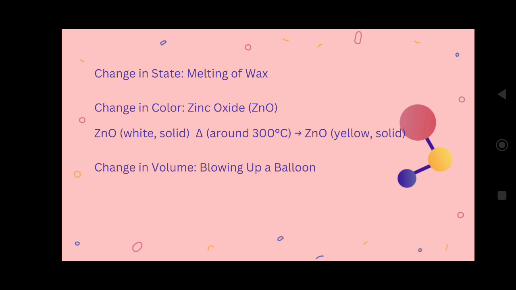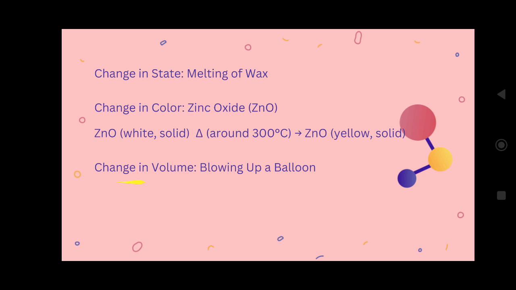Next, there is a color change. The example is zinc oxide. Zinc oxide is initially white in color. While heating around 300 degrees centigrade, I will get zinc oxide again, but the color is different. If it were something else, the compound zinc plus oxygen splitting into zinc as well as oxygen, then it is a different story. We will treat that as a chemical change. Here it is a physical change.